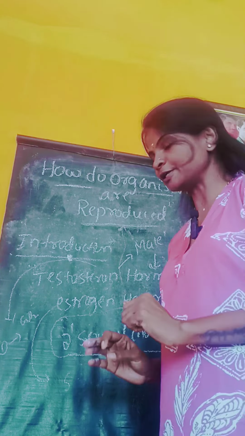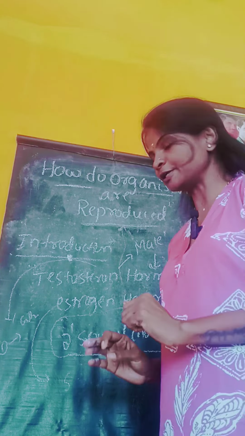Reproduction. What is meant by reproduction? Reproduction is one of the biological processes. Already I told you that it is a biological process which is giving birth to the young ones. In simple words, reproduction is giving birth to the young ones. In reproduction, there are two types. What is meant by reproduction? Giving birth to the young ones.